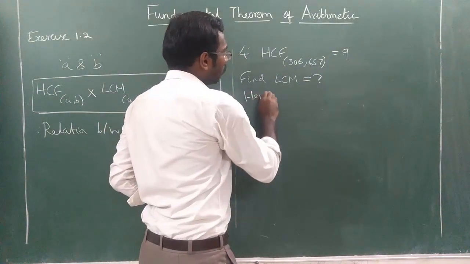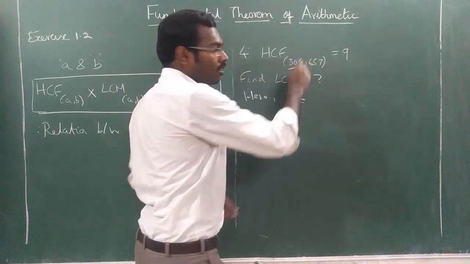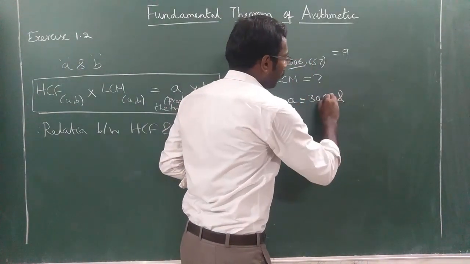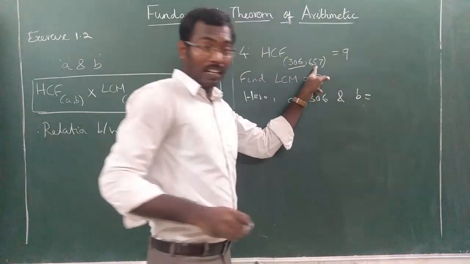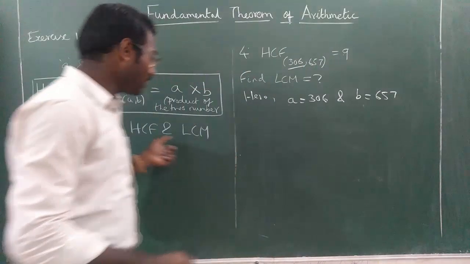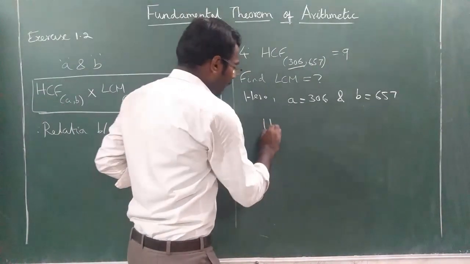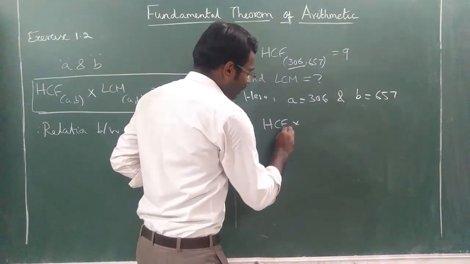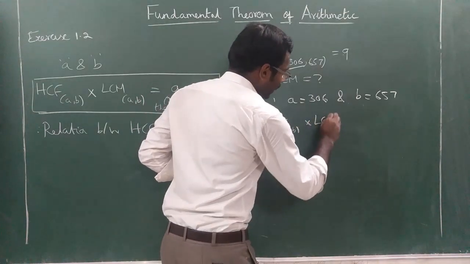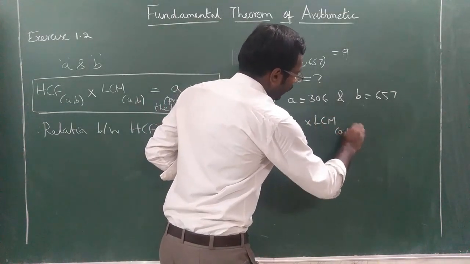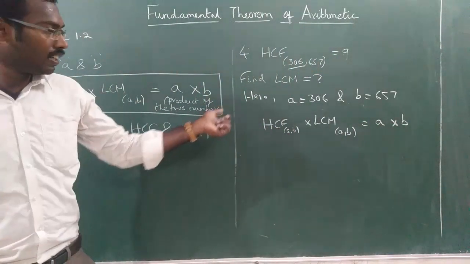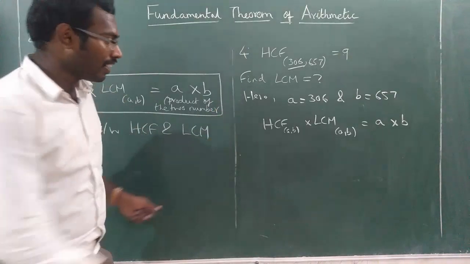Okay. So here, what is the A value? A value is equal to 306 and B value is equal to 657. So what is the formula? Formula is HCF of A comma B into LCM of A comma B is equal to A into B. This is the formula, isn't it? So now HCF is given.